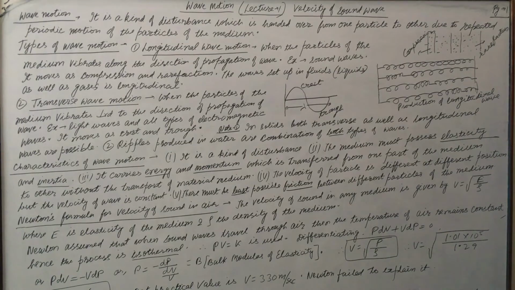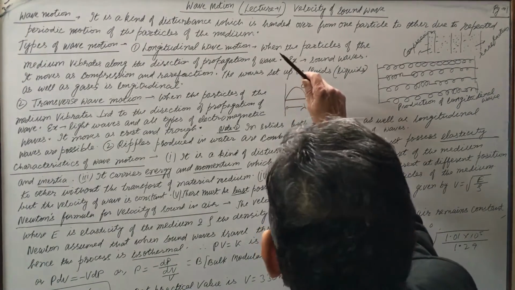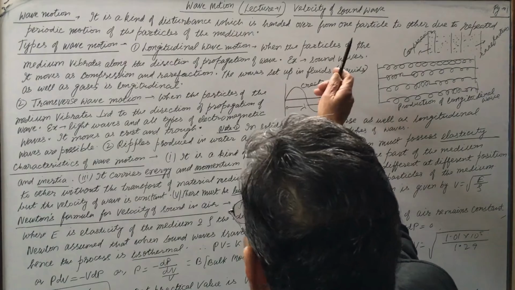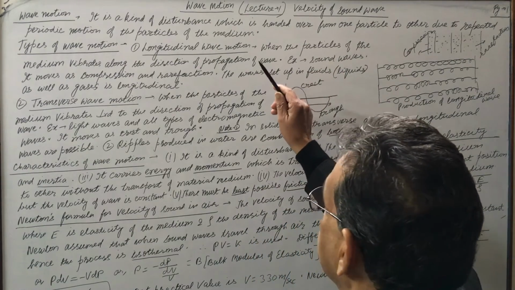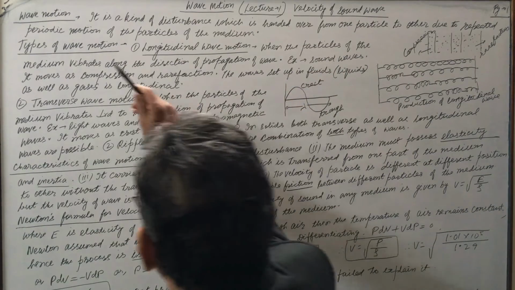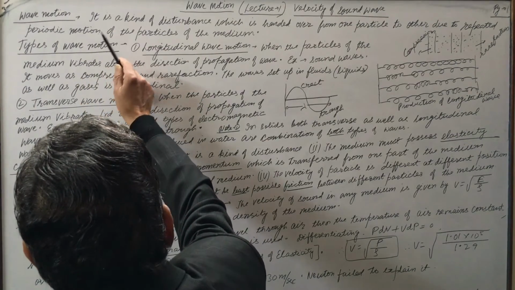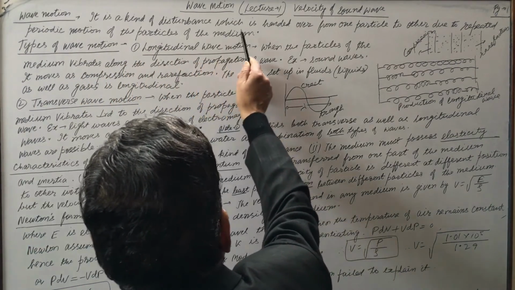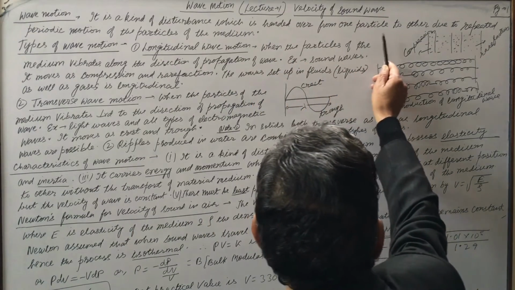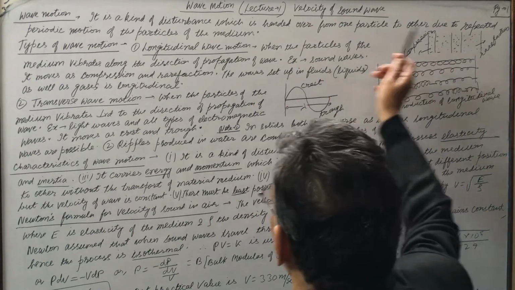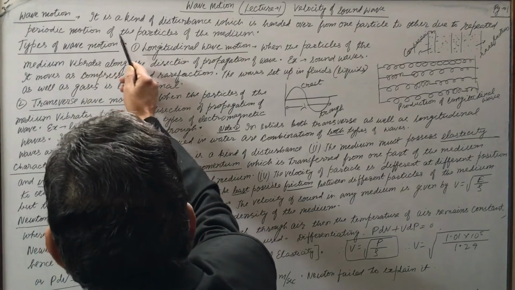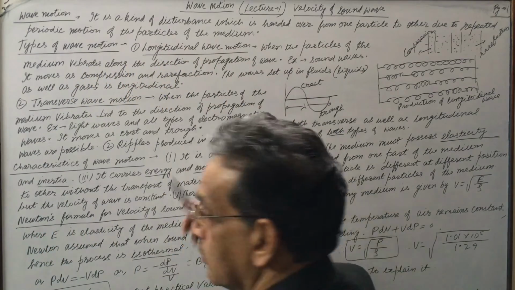Wave motion. First lecture, velocity of sound wave. So what is velocity of sound wave? Let us study this. First we study wave motion. What is wave motion? It is a kind of disturbance which is handed over from one particle to other due to repeated periodic motion of the particles of the medium.